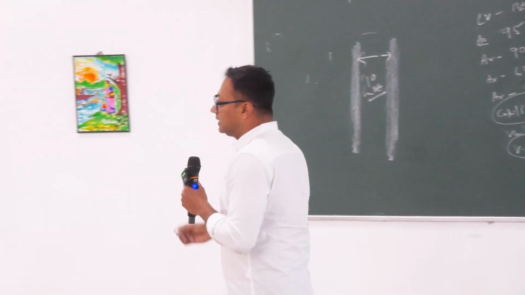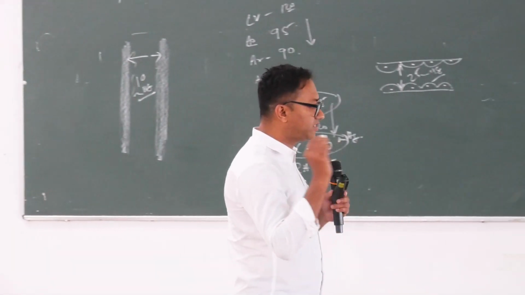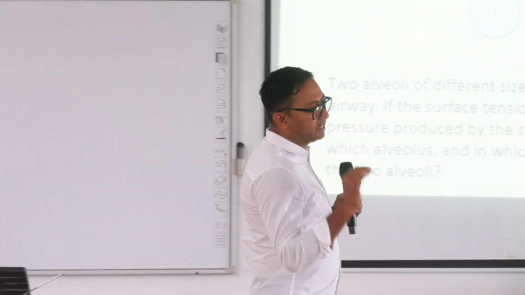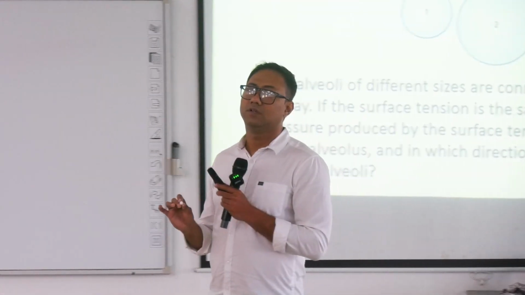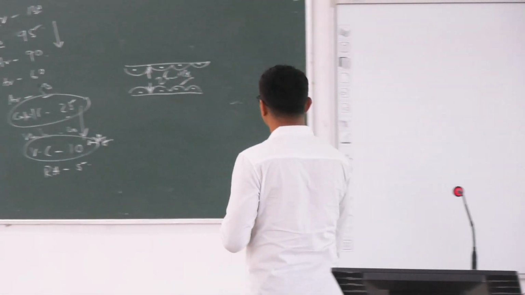I repeat, distending pressure in a distensible hollow organ is proportional to wall tension and inversely proportional to radius of the curvature, right?